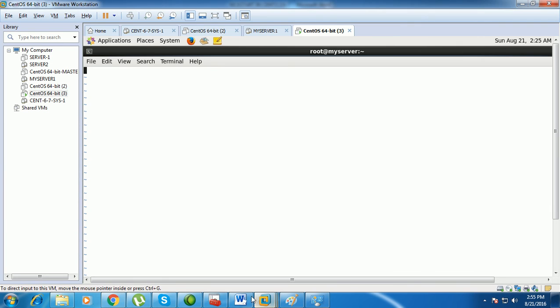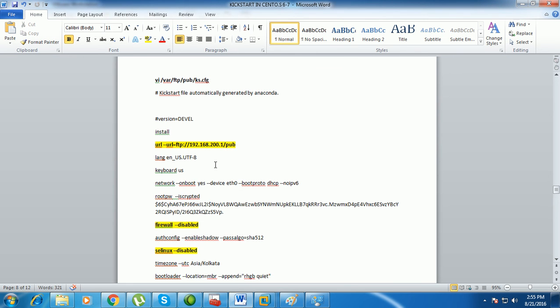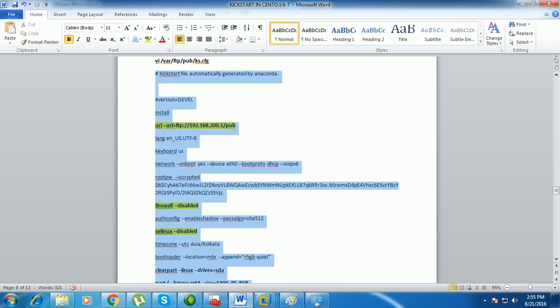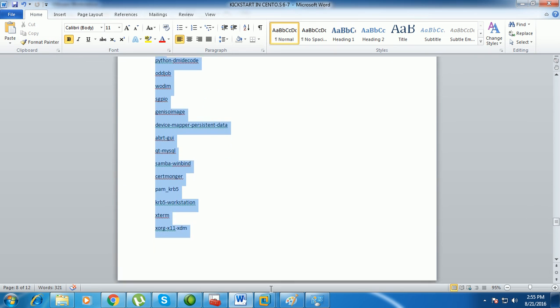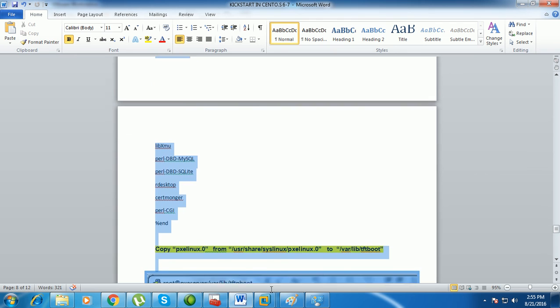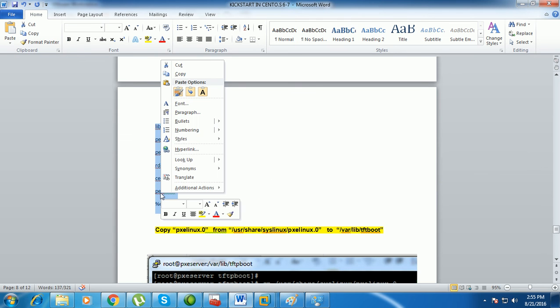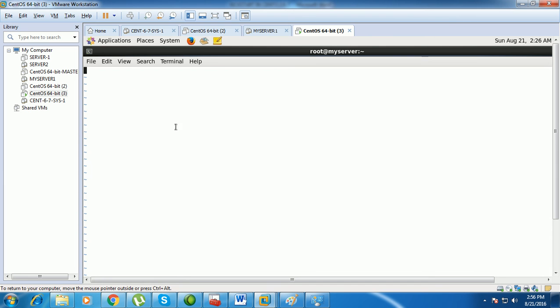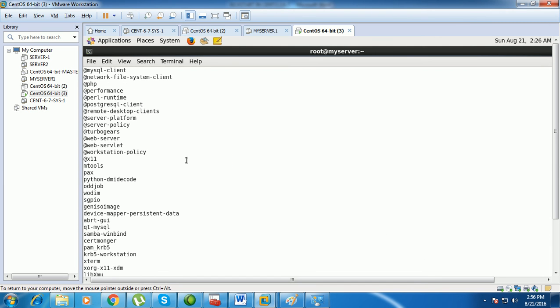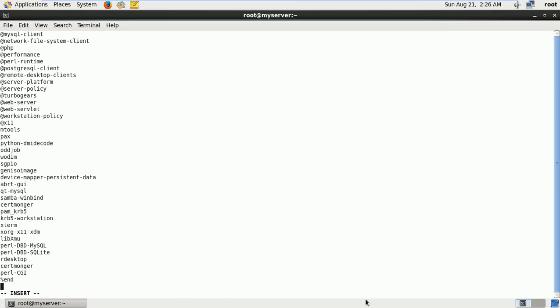I already have the answer file, and this answer file I am simply going to copy up to the end. I'll copy this one and simply paste it here. Now save this file and exit.